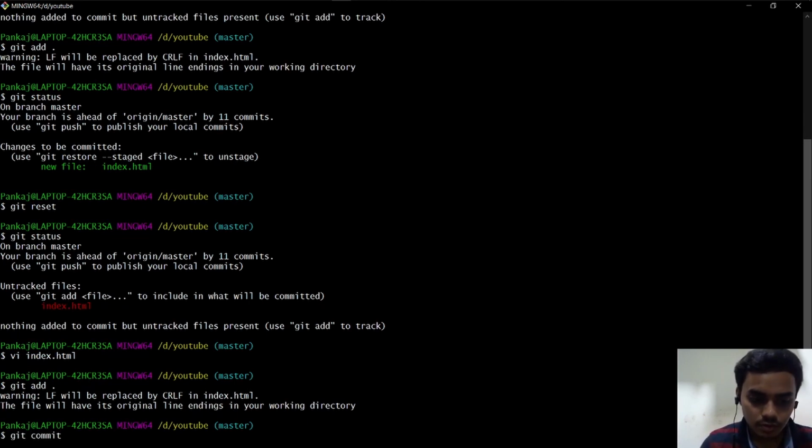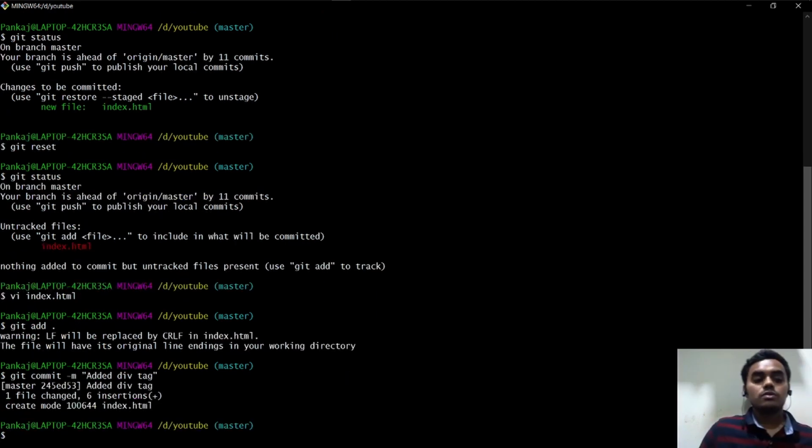So this was "added div tag". This was to go back when you added the changes. But once you committed the changes, you cannot just run git add and undo everything.